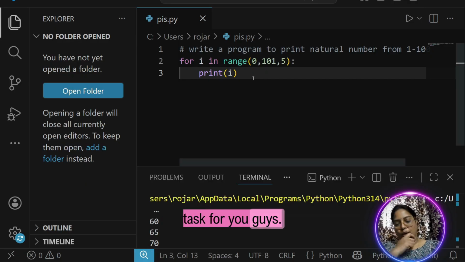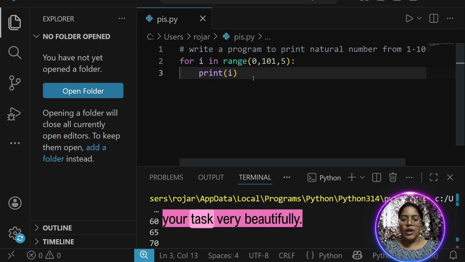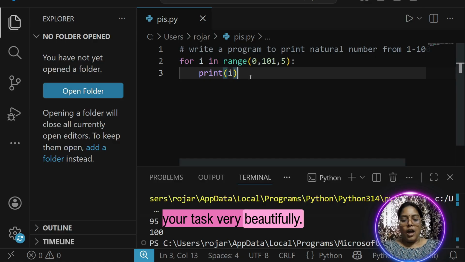Now, a task for you guys. I want a skip count of 10. So pause the video and try it. You have 10 seconds to do it. Wow, wonderful. You have done your task very beautifully.